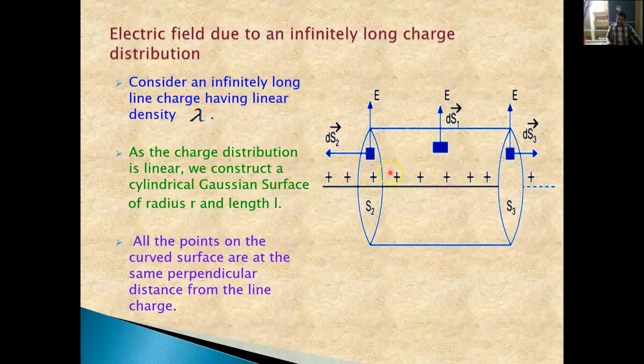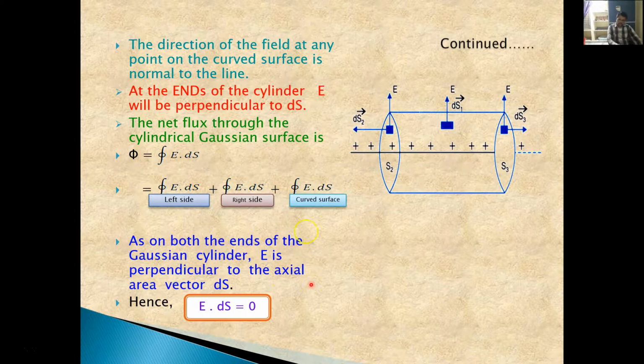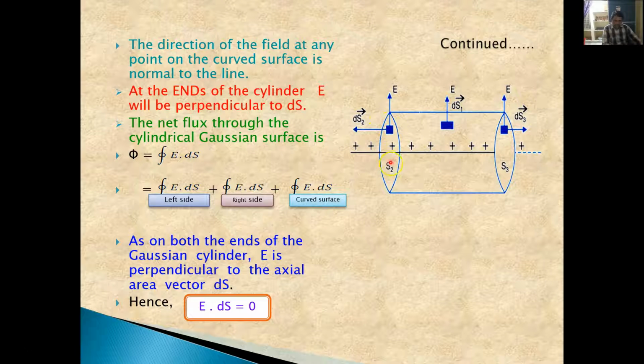The direction of the field at any point on the curved surface is normal to the line, as we have discussed already. So this is the line, the linear charge distribution. This is the Gaussian surface that we have considered. On this Gaussian surface, we have three surfaces. One is S2, this is the curved surface S1, and this is one more surface, S3.